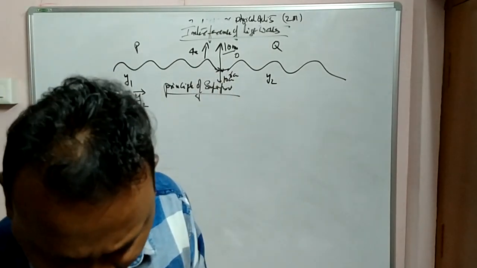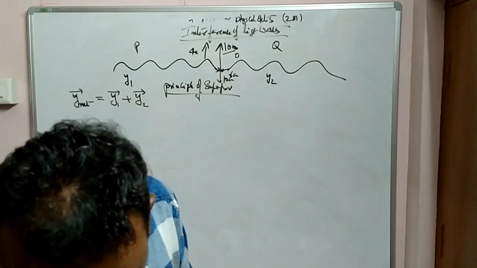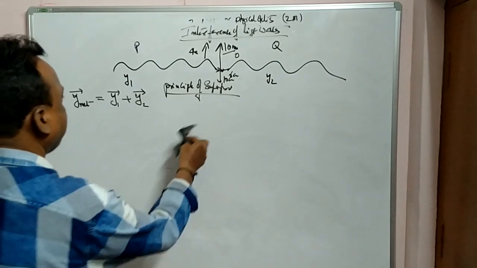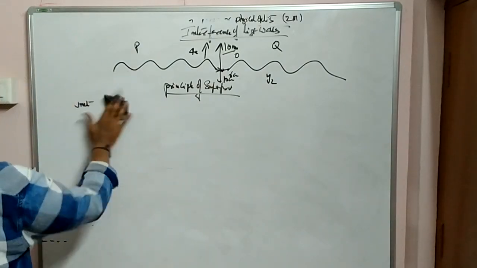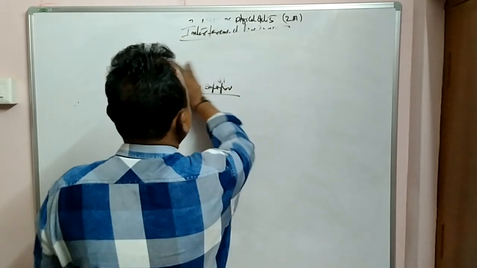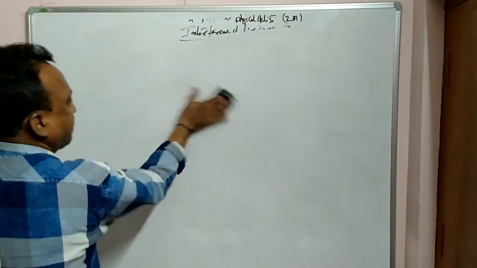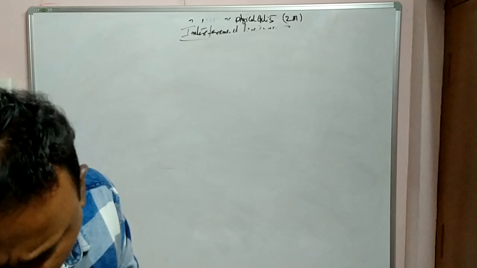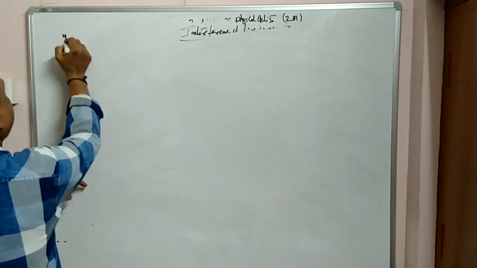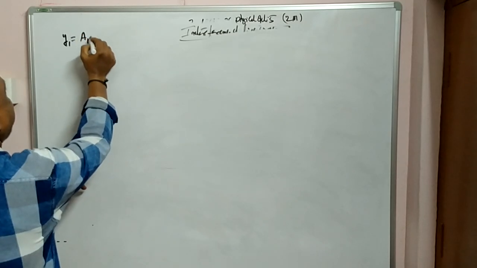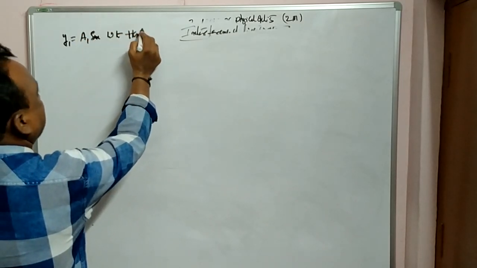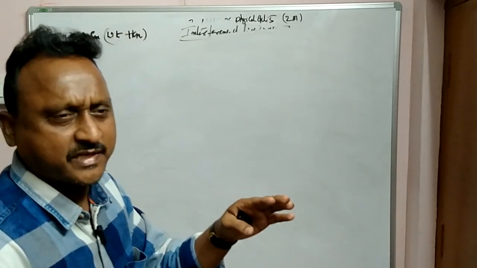Now I will try to explain the vectorial sum in more detail. Okay? I will go a little further. I will try to explain the interference of light in more detail. For that, for example, I will take one wave y1 equals a1 sin(omega t plus or minus ...), which is up to the direction, because one is in the opposite direction.